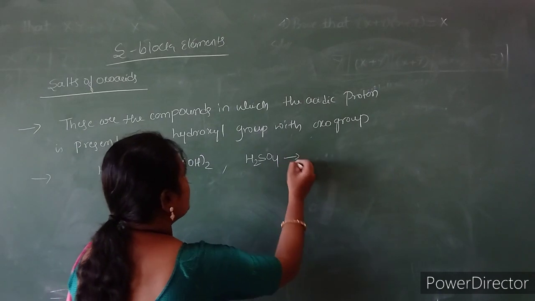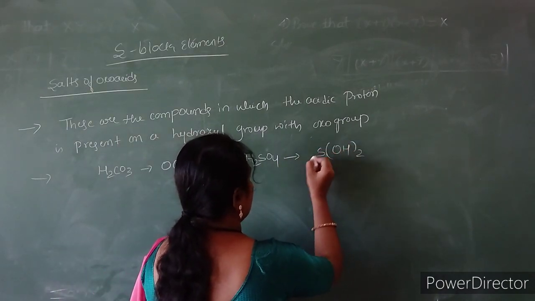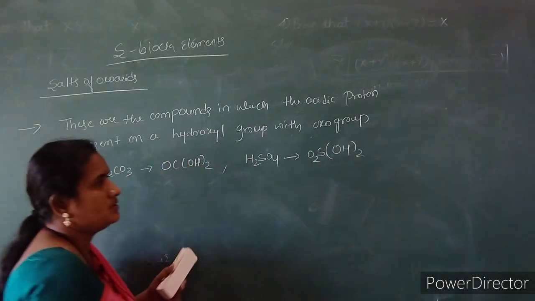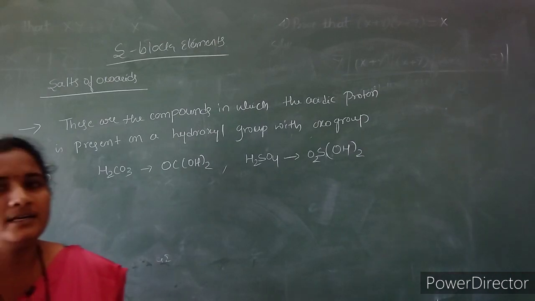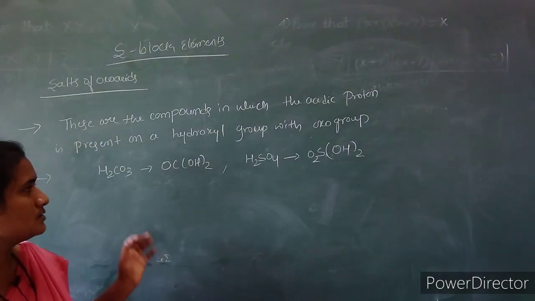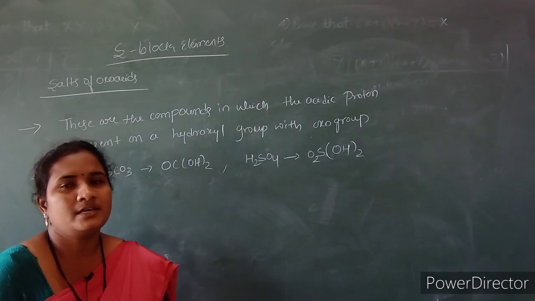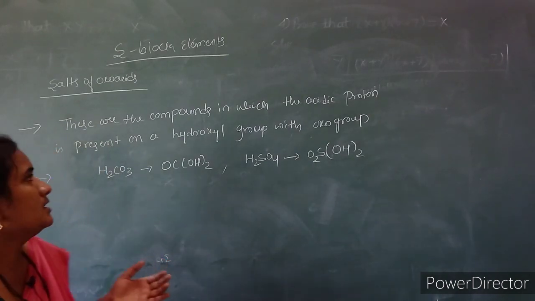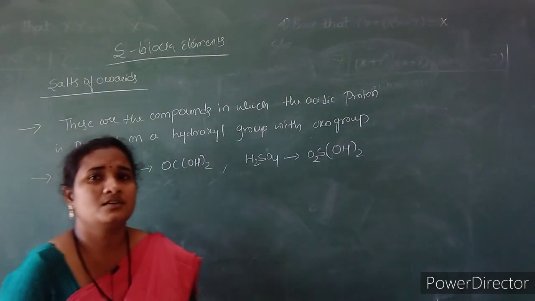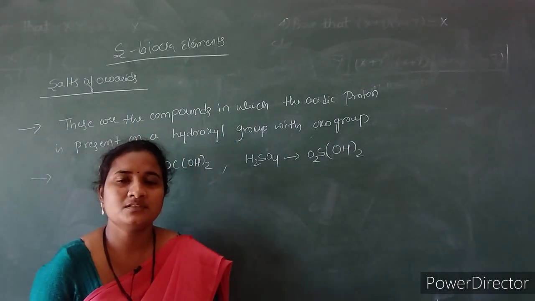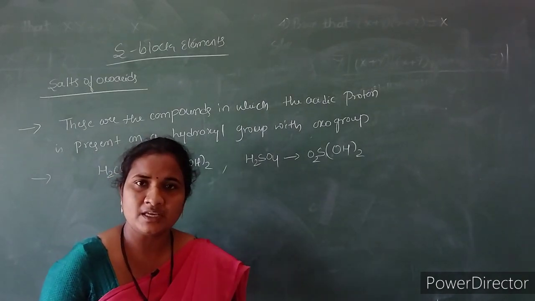We can write it as SO2(OH) twice. So in this way we can write the oxo acids, and these alkali oxo acid salts are thermally stable in nature, stable to heat also. But lithium oxoacid salts are not thermally stable, because of their smaller size and more polarization capacity.